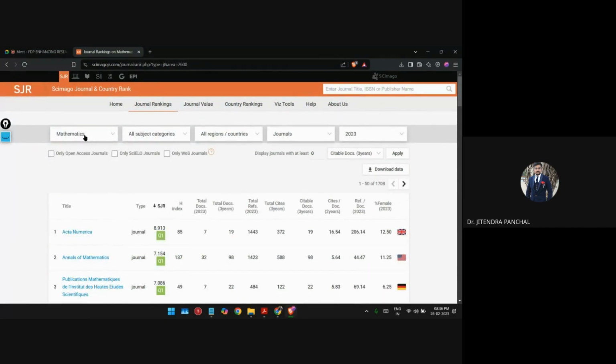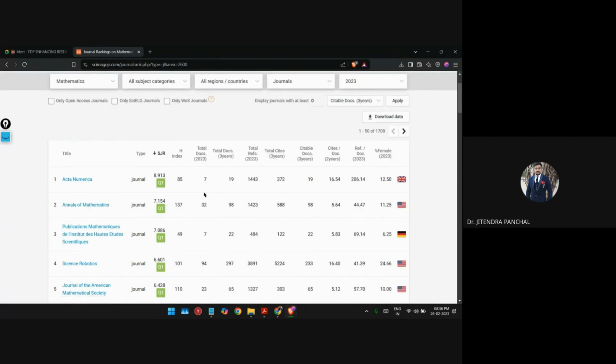If I consider mathematics, you can see the SJR, this one, is very low, 8.913. This means the impact factor of this journal is very low, but yes, it is in Q1.